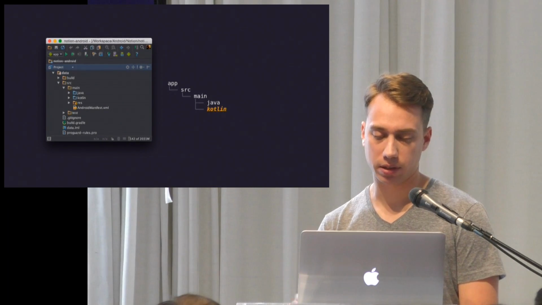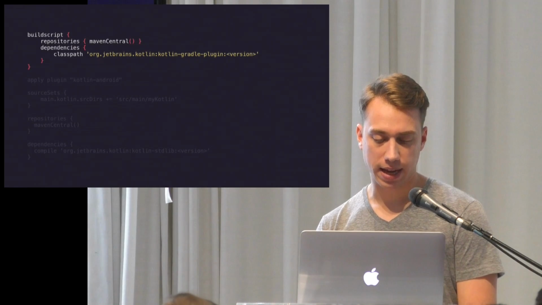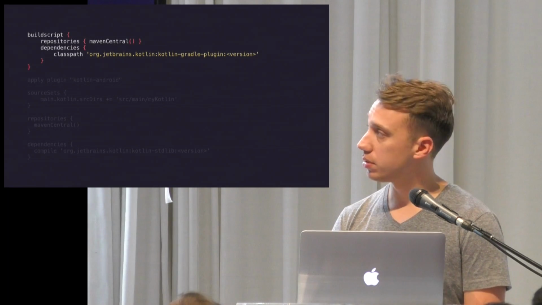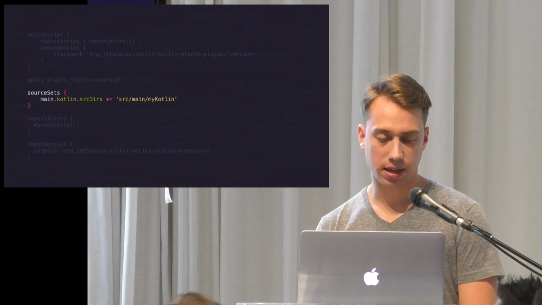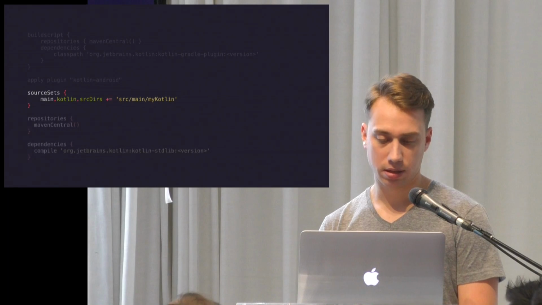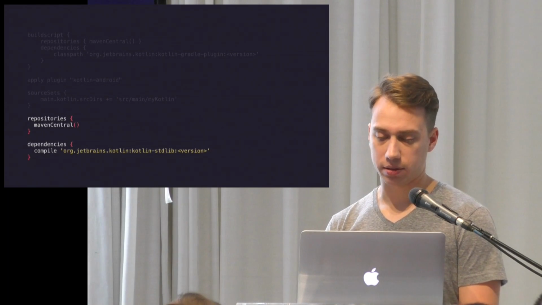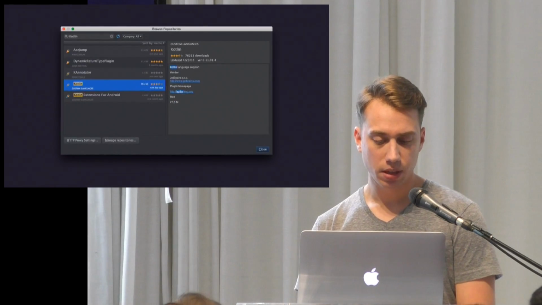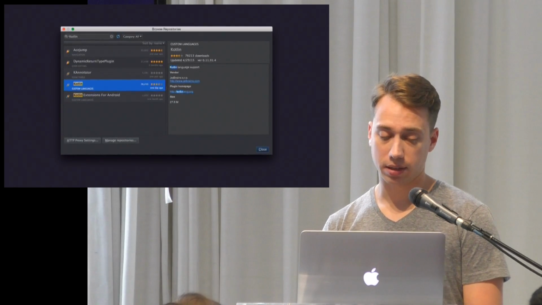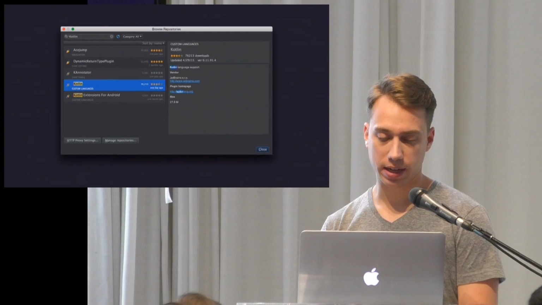But now apparently you can just have it mixed in with Java classes. You'll need to add the Gradle plugin to your build script, and apply the Kotlin Android plugin, and add your source directories, and include the standard library, which you'll want. You should also install the Kotlin plugin to get language support in the IDE.